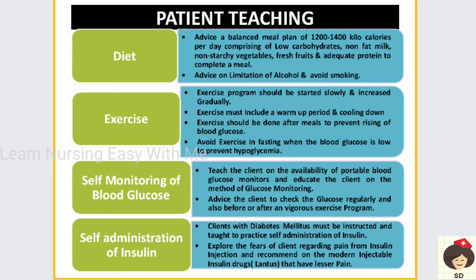So you have to teach the patient to start slowly with the exercise. Suddenly the patient should not take vigorous exercise, because it may cause hypoglycemia and sudden collapse. So tell the patient to slowly start the exercise and increase gradually. And exercise should first contain a warm up period. Warm up is just doing light exercise, there should be no vigorous exercise, and then a cooling down. Okay, so then a little higher exercise should be done, and when completing the exercise it should be very slow, like slow walking or something. So like this you have to have a warm up and a cooling down period.